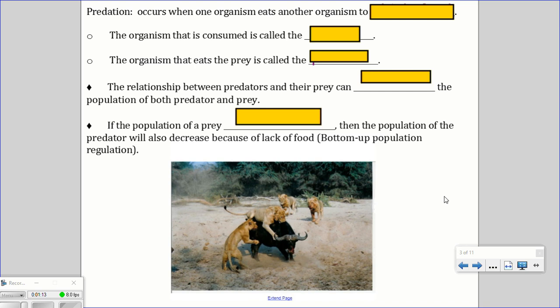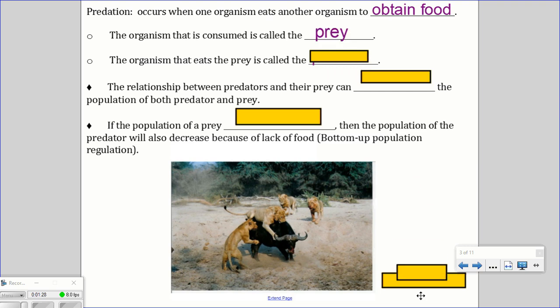The other type of interaction between biotic organisms is predation. This occurs when one organism eats another organism to obtain food and energy. The organism that is consumed is called the prey. The organism that eats the prey is called the predator. The relationship between predators and their prey can influence the population of both predator and prey.